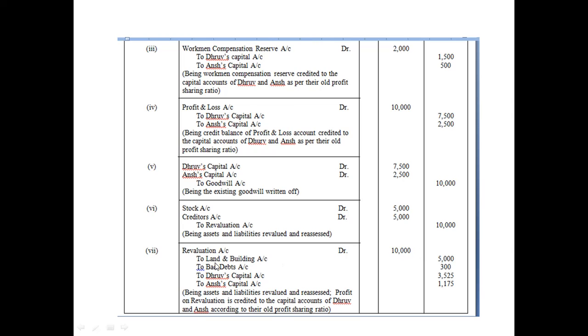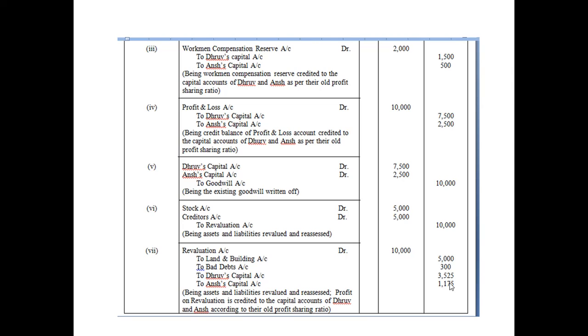10,000. Now from 10,000, these two items, land and building and bad debts, how much is it becoming? 5,000 plus 300. How much? 5,300. So now subtract this total from 10,000. How much will it be? 4,700. So this 4,700 should be shared between Dhruv and Ansh as per their old profit sharing ratio, which is 3:1. So the profit on revaluation is now credited to the capital accounts of Dhruv and Ansh as per their old profit sharing ratio.